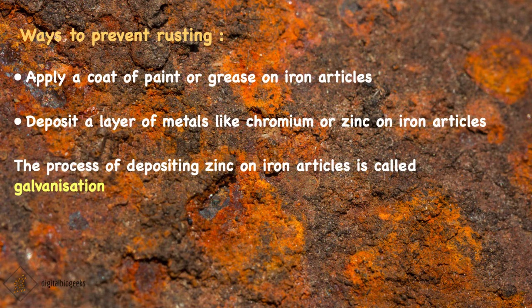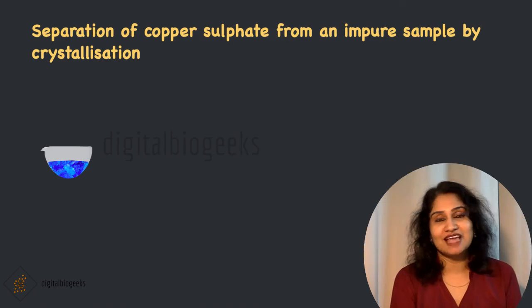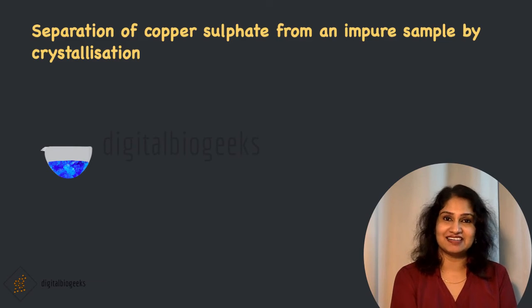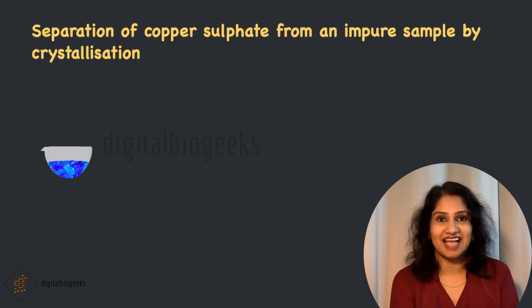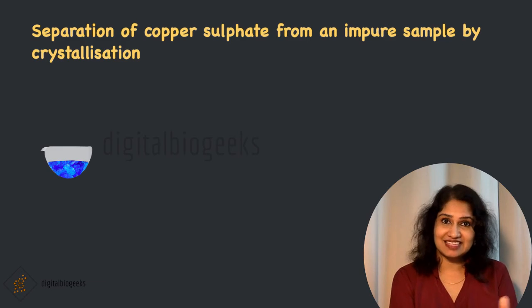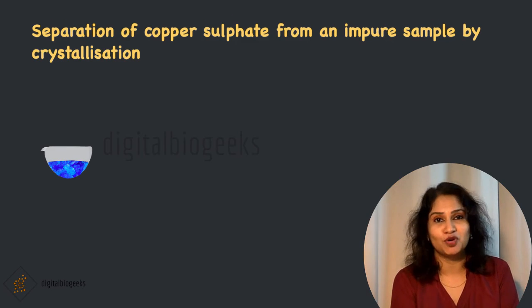Are you familiar with stainless steel? Most of the utensils we use are stainless steel. It is made by mixing iron with carbon and metals like chromium, nickel and manganese. Copper sulphate is used as a fungicide to kill fungus and as an algicide to kill algae in agriculture. Let's see how we get pure copper sulphate crystals from an impure mixture.